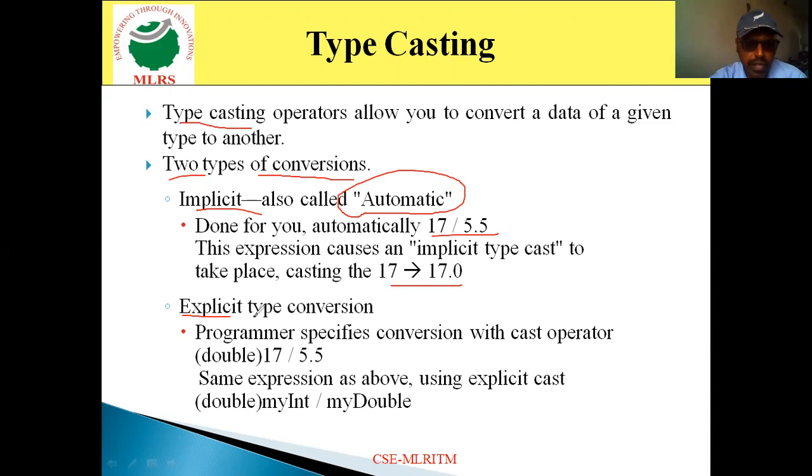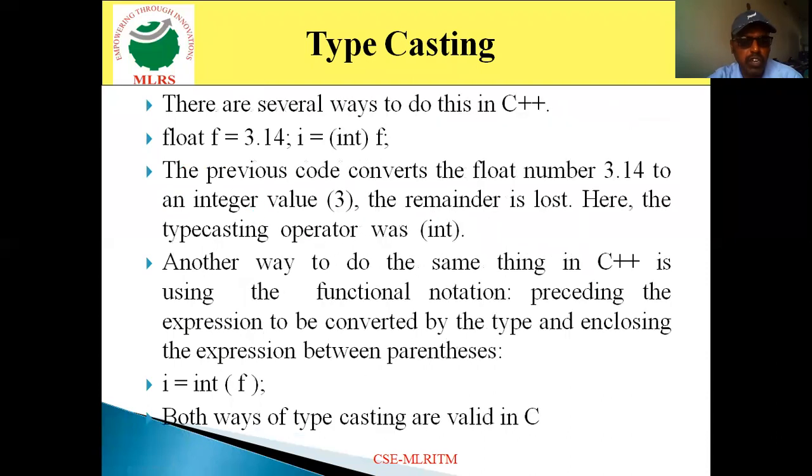Take one more thing, explicit type conversion. Here in explicit type conversion, we are converting the given data type to another data type. To which data type we are converting, we have to specify explicitly. Now look at this here. 17 by 5.5, this is the expression. Now I am converting 17 to the double data type. So I specify the double data type in parentheses. So double of 17, that integer value 17 will be converted to double first. After converting only, it performs division. So this is the way the conversion will take place. One is implicit conversion and one more is explicit type conversion.